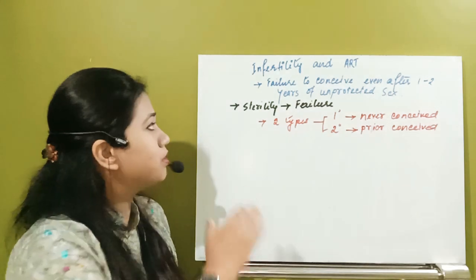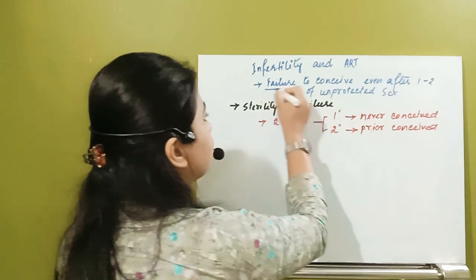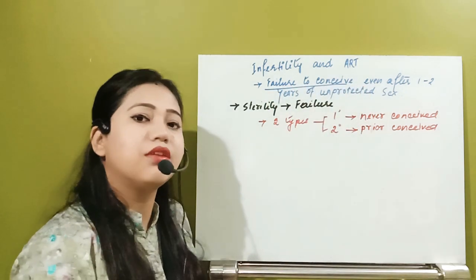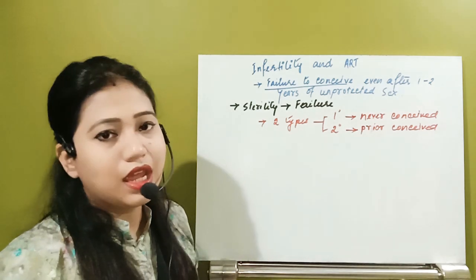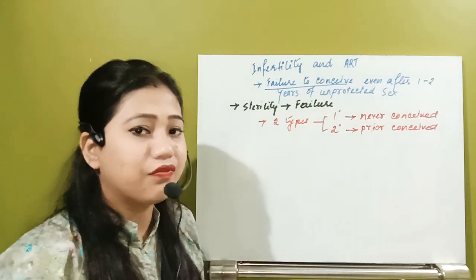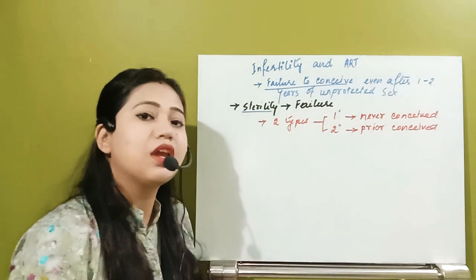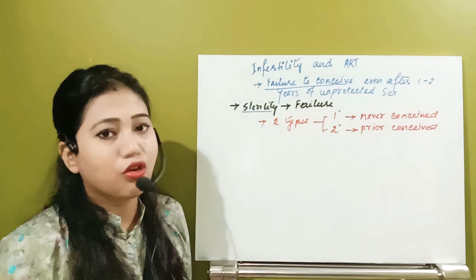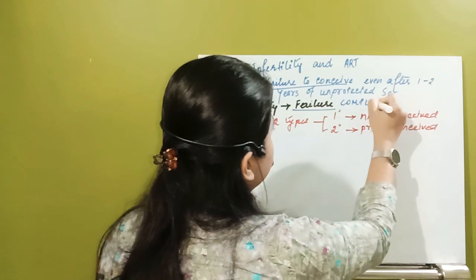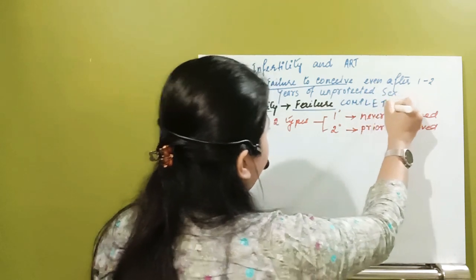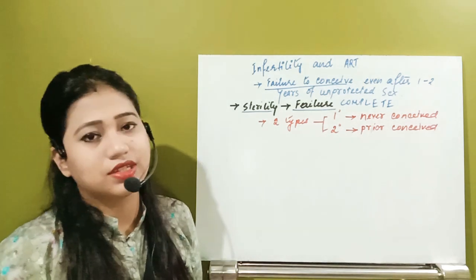Once again, infertility means failure to conceive, which can be reversible. That means we can have some treatment, and after treating they can conceive. That is infertility. But sterility means it is the complete failure. That means even if they have been treated, they cannot conceive. Remember, only then can we call this condition sterile condition or sterility.